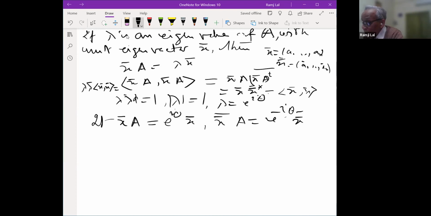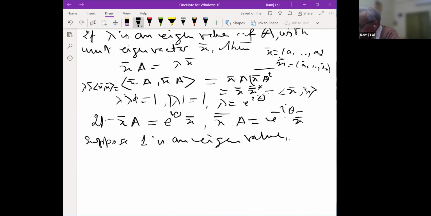Now let us assume. So I'm going to use the induction. Suppose one of its eigenvalues is 1. Suppose 1 is an eigenvalue, and X bar is an eigenvector. X bar is a unit eigenvector.